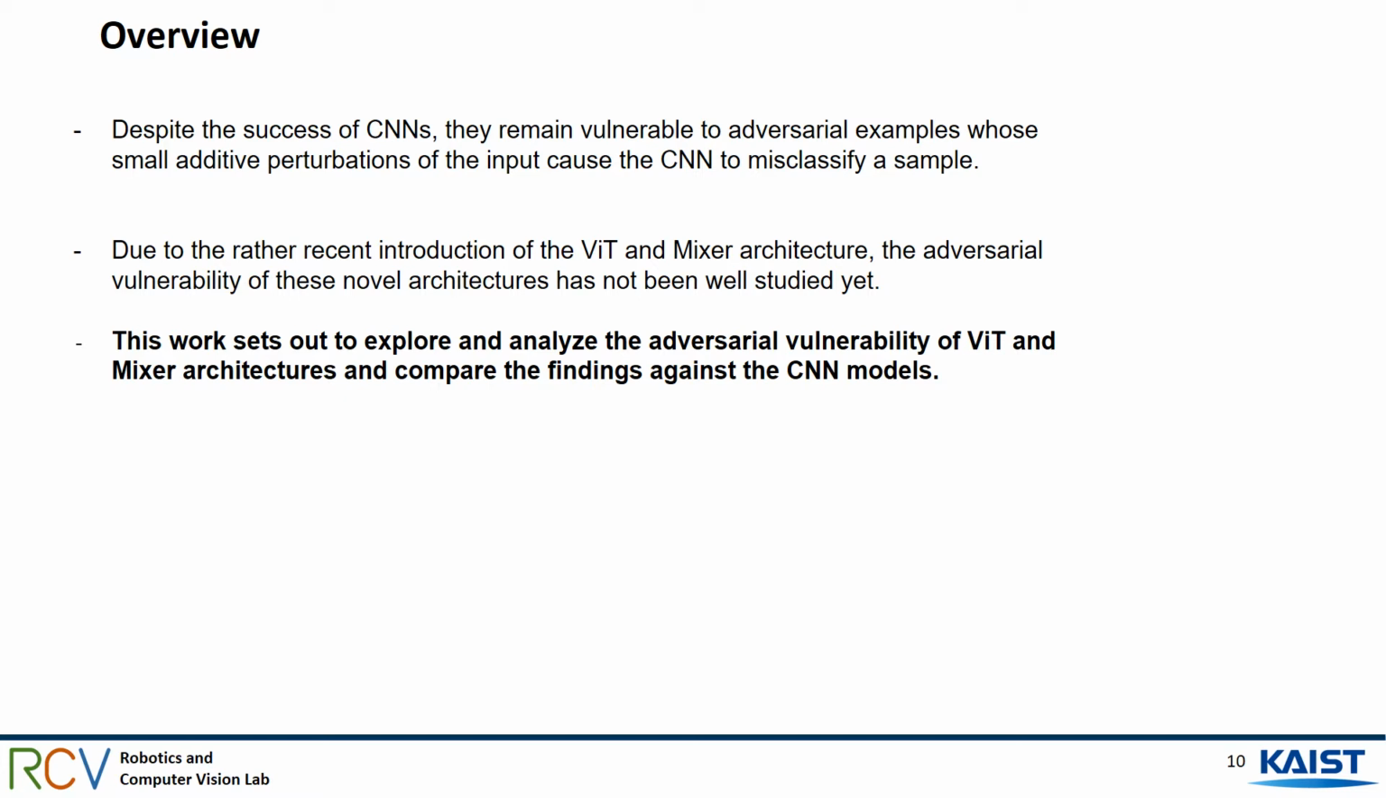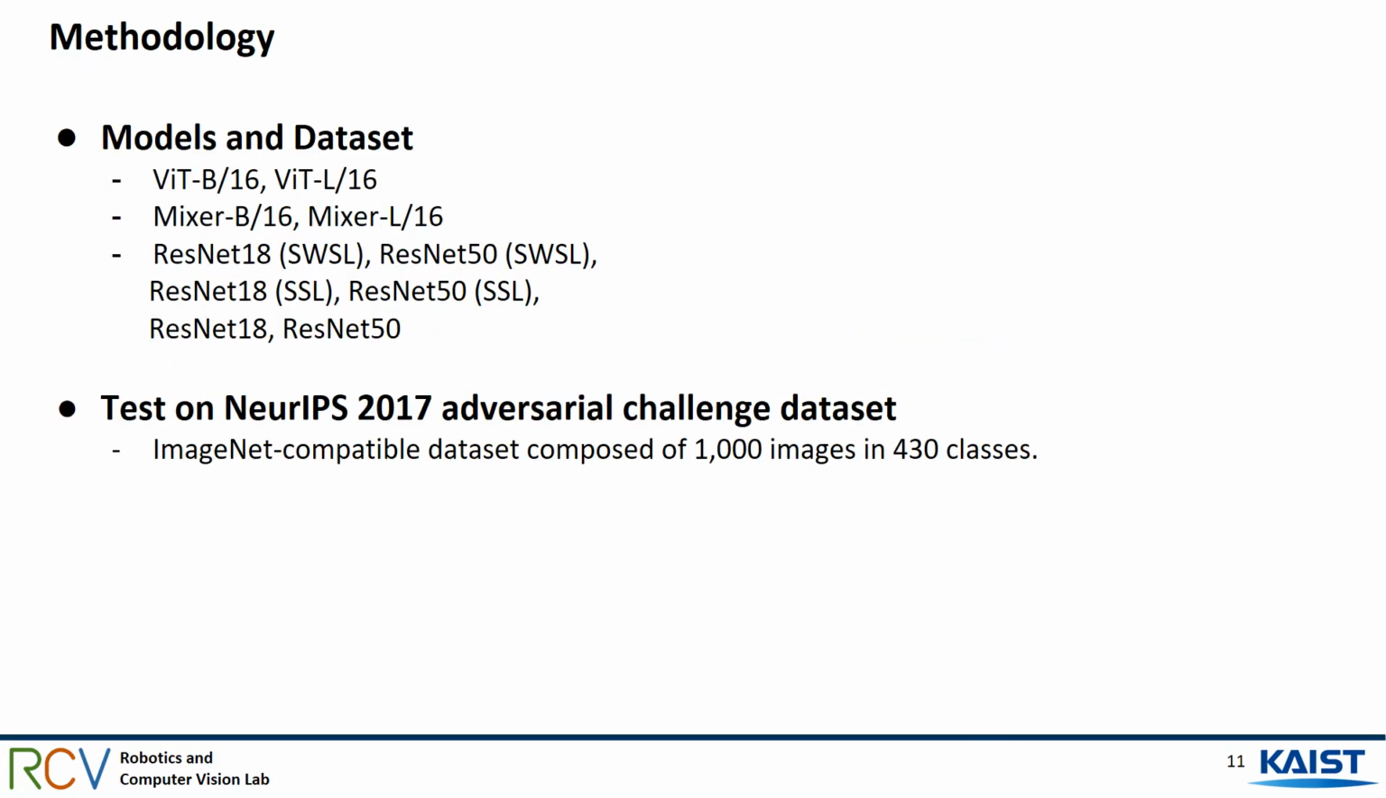This work sought to explore and analyze the adversarial vulnerability of ViT and Mixer architectures and compare the findings against the CNN models. In our experiments, we mainly compared the ViT models, MLP-Mixer, and ResNet architectures. For the ViT models, we consider ViT-B/16 and L/16, where B and L stand for base and large, respectively, while 16 indicates the patch size. The considered ViT models were pre-trained on ImageNet-21K and fine-tuned on ImageNet-1K.